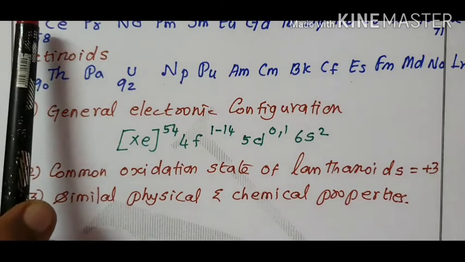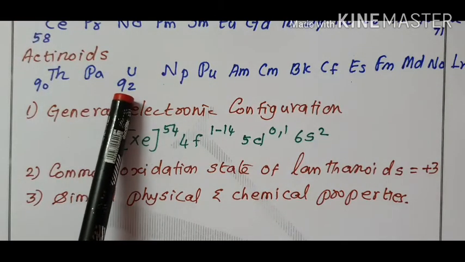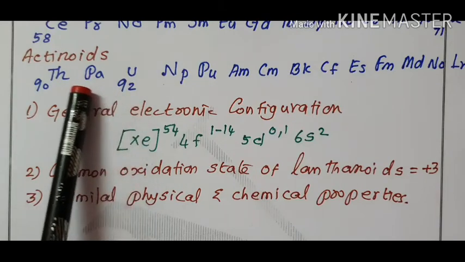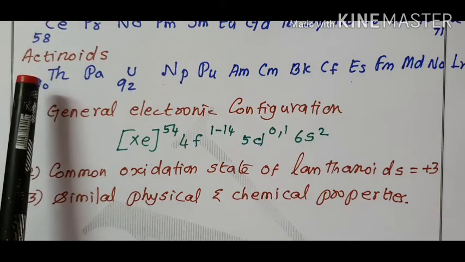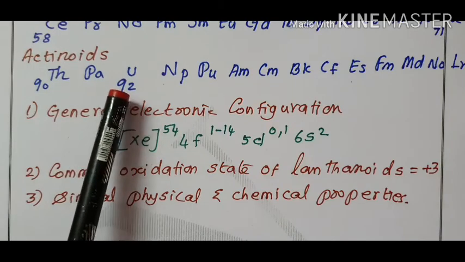From atomic number 1 to atomic number 92, all the elements are naturally occurring elements.